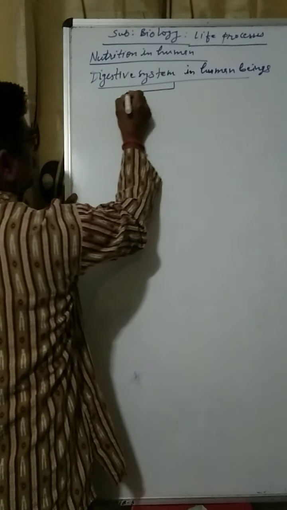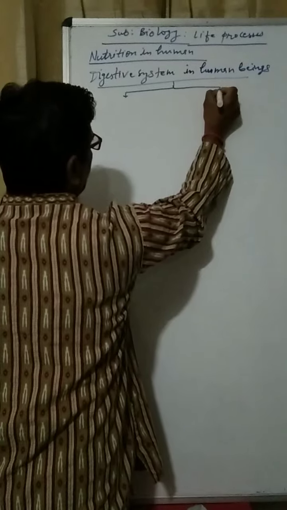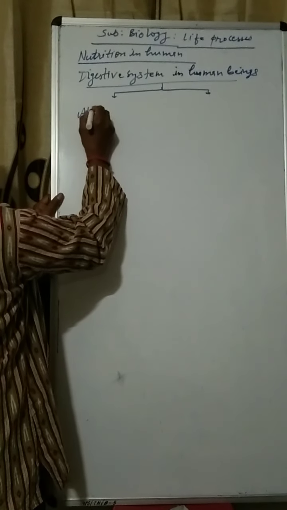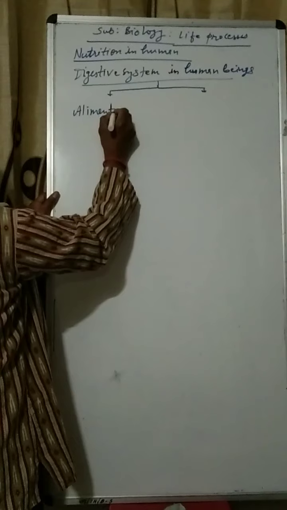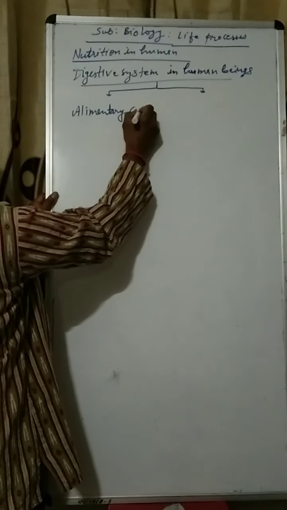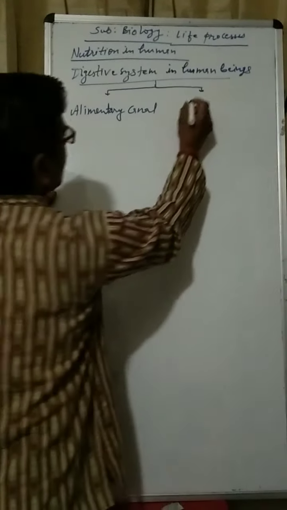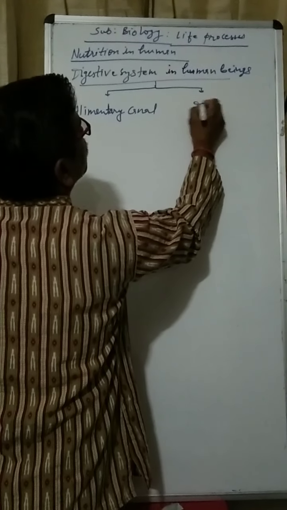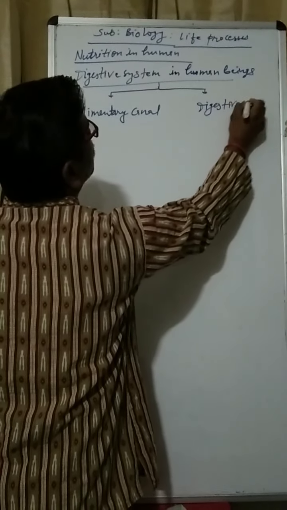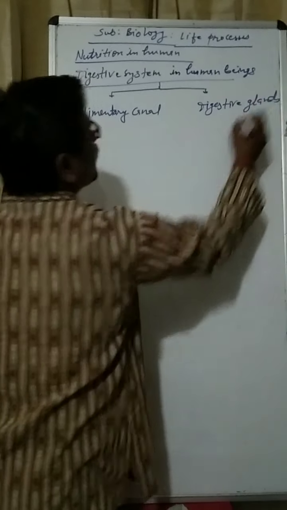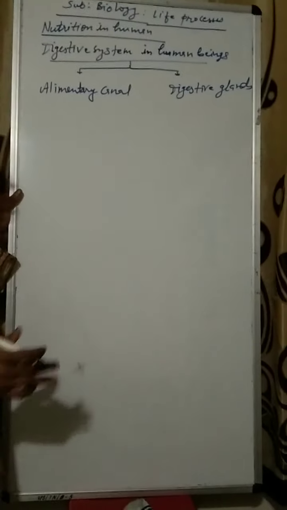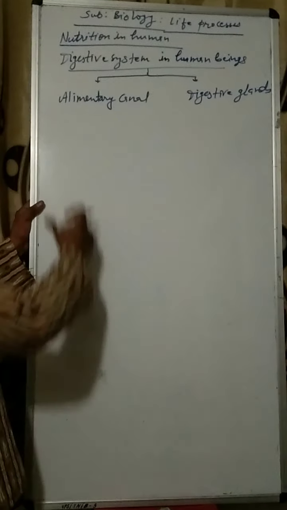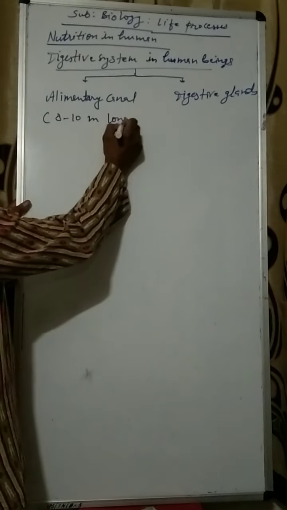The digestive system in human beings we can divide into two parts. The first is the alimentary canal, and the second is the digestive glands. These glands help in the digestion. The alimentary canal is a hollow tube-like structure which is about 8 to 10 meters long.